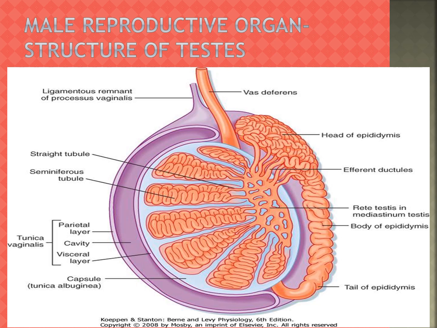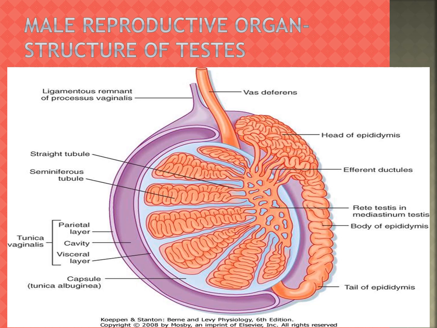Now we will study the testis structure. Vas deferens, epididymis, after the capsule, tunica albuginea, tunica vaginalis, and seminiferous tubules, straight tubules, ligamentous remnant of processus vaginalis. These are the parts.